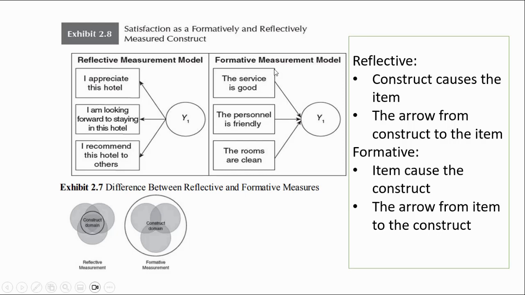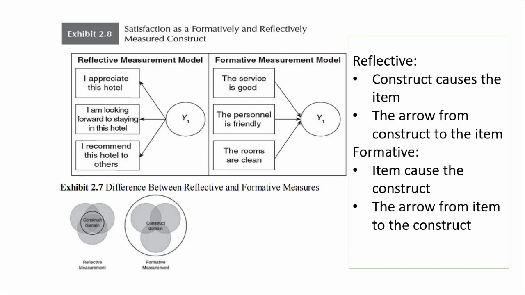How about the formative model? The formative model is where the item, the manifest, causes the latent. For example, the service is good, so I am satisfied with this hotel. Because the personnel are friendly, I am satisfied with this hotel. Because the rooms are clean, I am satisfied with this hotel. So the arrow also goes from the item to the construct.